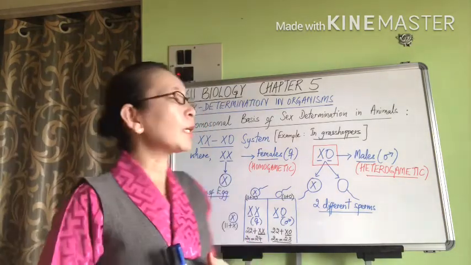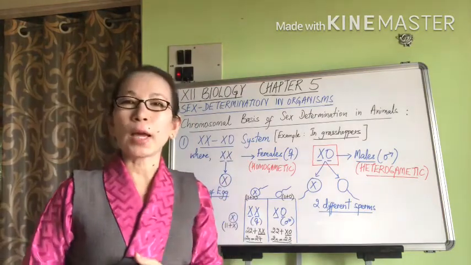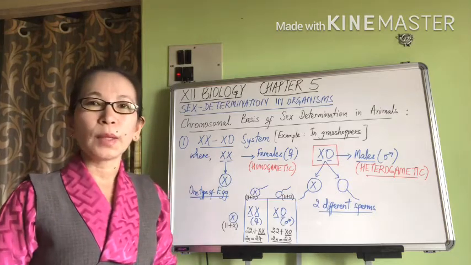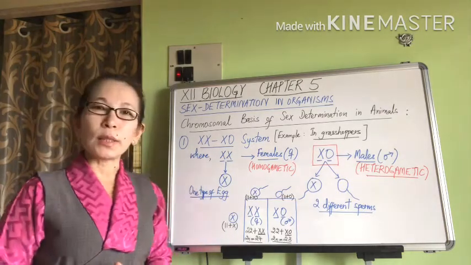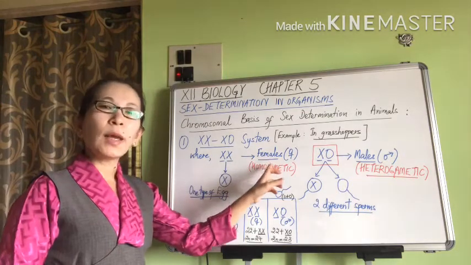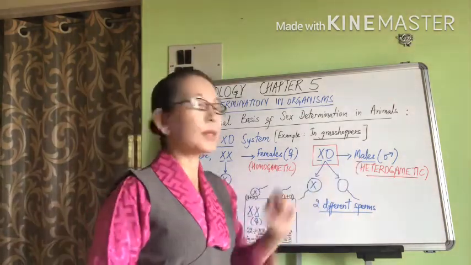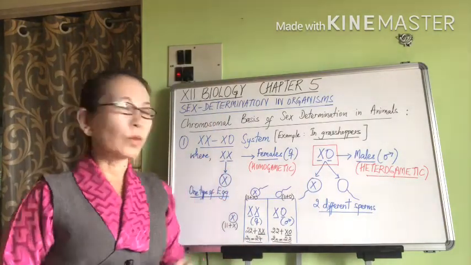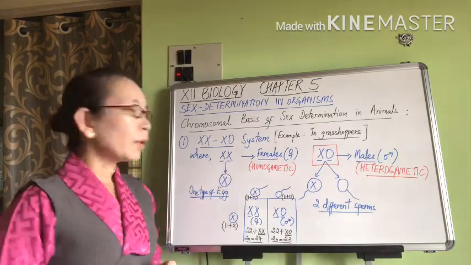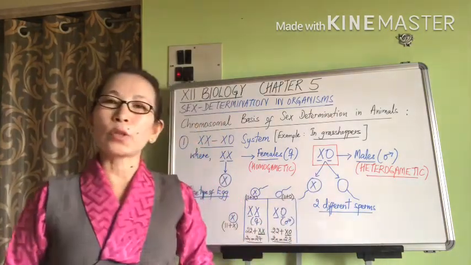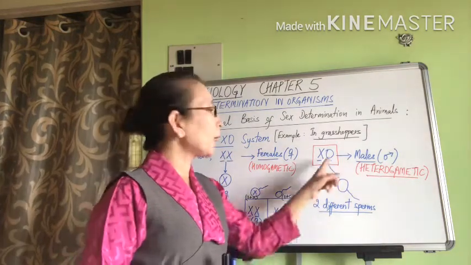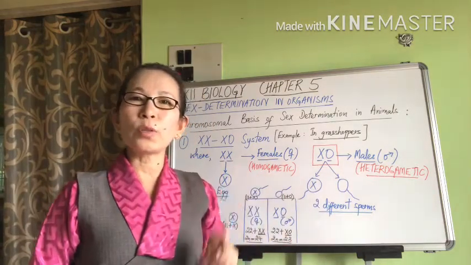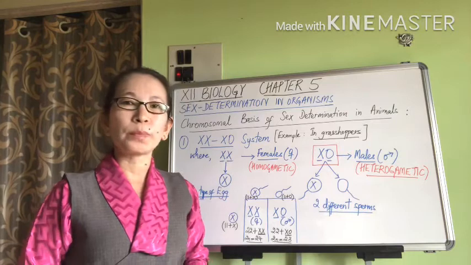Let me now explain some of the chromosomal bases of sex determination in animals. The first one is the XX-X0 system of sex determination. In the XX-X0 system, XX organisms are females and X0 organisms are males. So in this system, females have two sex chromosomes, which are both X chromosomes, whereas males have only one sex chromosome, which is an X chromosome. They lack the second sex chromosome, which is denoted by 0. So 0 denotes the absence or the lack of the second sex chromosome.